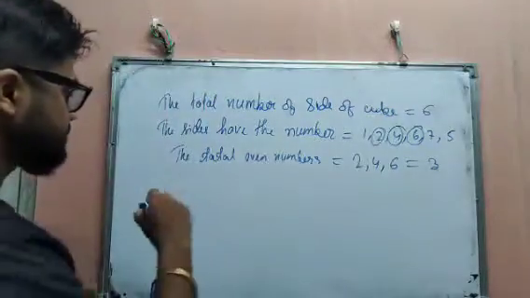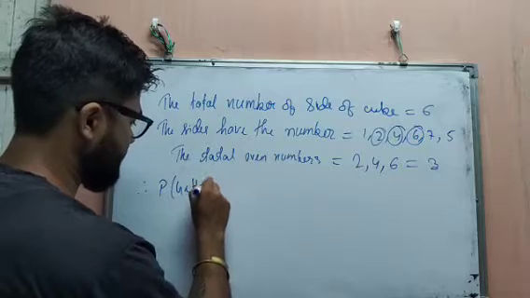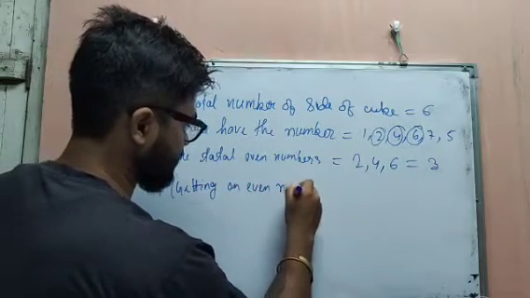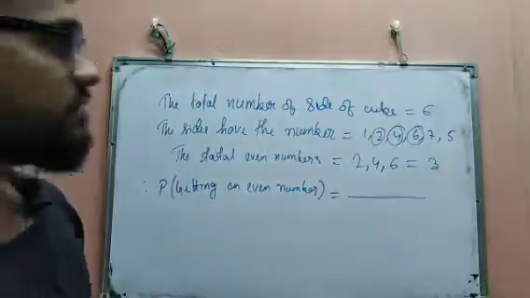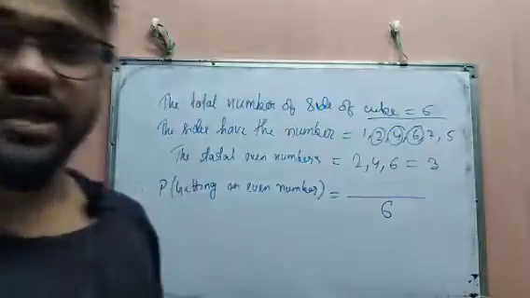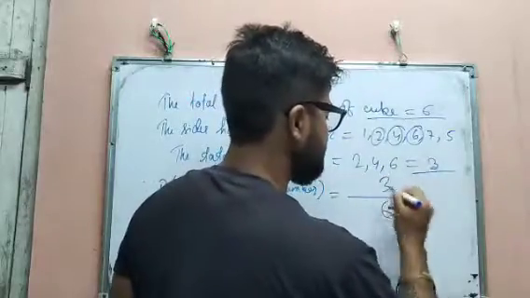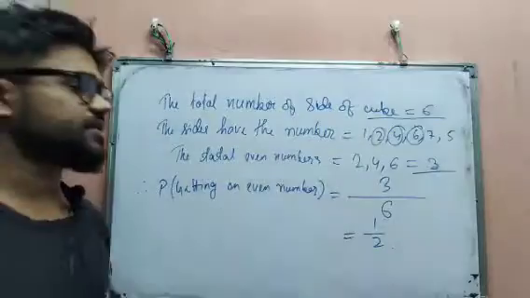Therefore, probability of getting an even number. You know the formula: favorable outcomes over total outcomes. The total number of outcomes is 6. The outcomes that are even numbers are 3. So 3 by 6, or 1 by 2, which is our required answer.